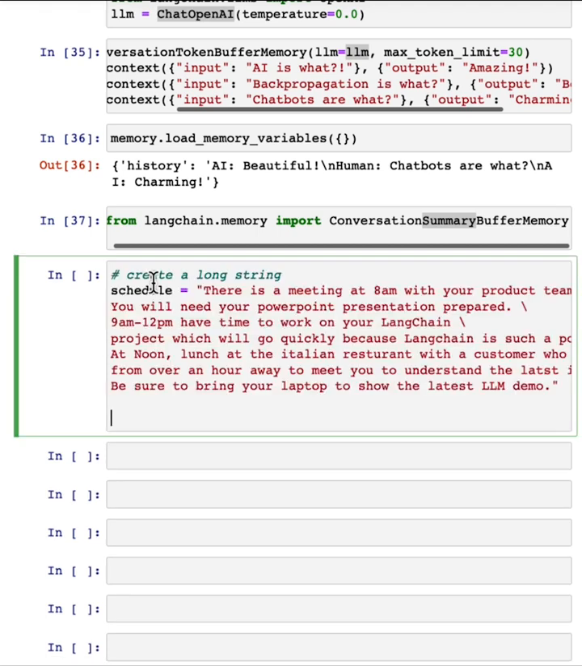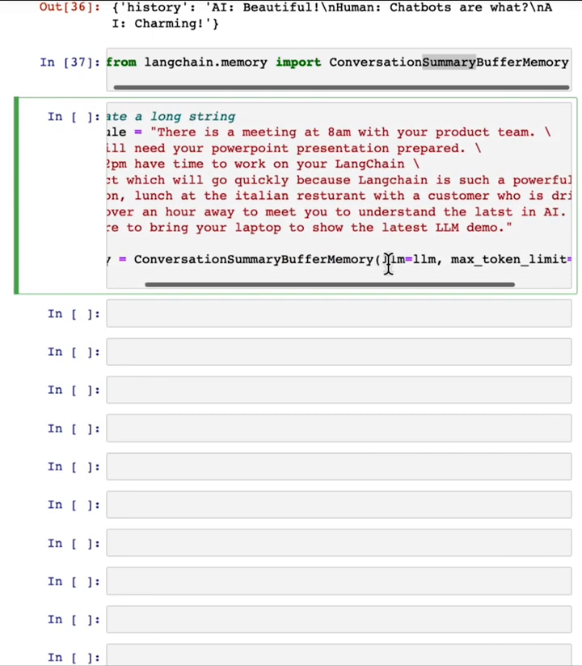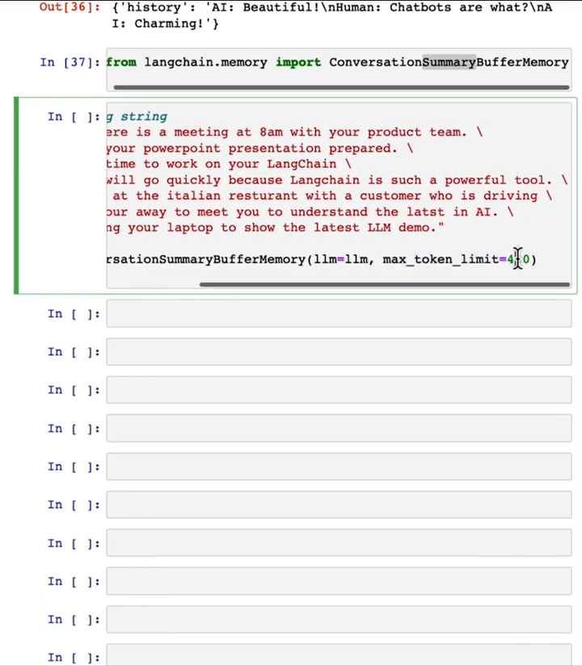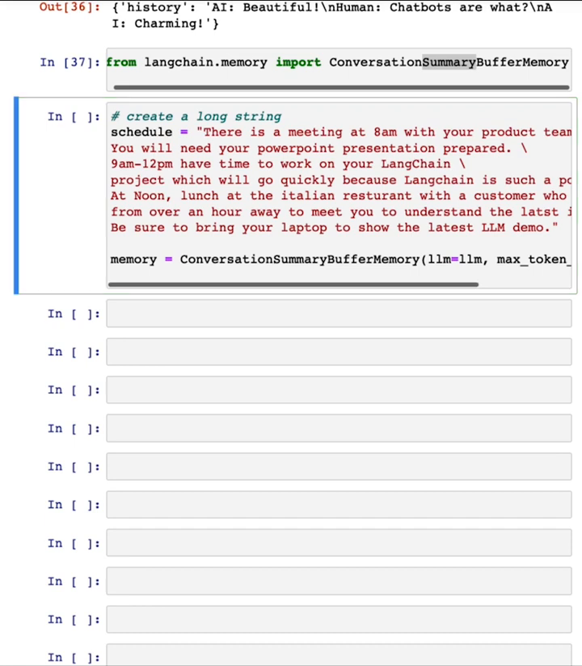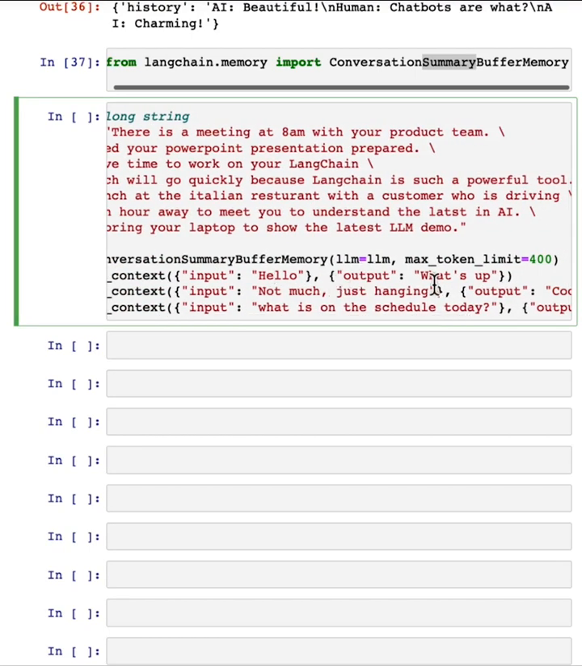So here's an example where I'm going to create a long string with someone's schedule. This meeting at 8 a.m. with your product team, you need your PowerPoint presentation, and so on. So there's a long string saying what's your schedule, maybe ending with at noon lunch at the Italian restaurant with a customer, bring your laptop, show the latest LLM demo. And so let me use a conversation summary buffer memory with a max token limit of 400 in this case, pretty high token limit. And I'm going to insert a few conversational turns in which we start with, "Hello, what's up?" "Not much, just hanging."